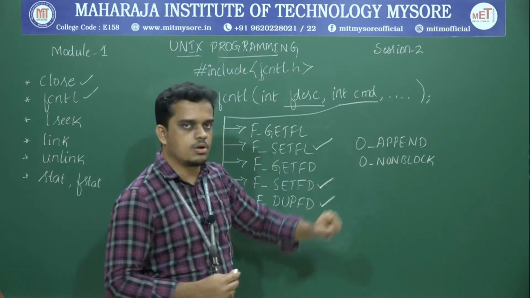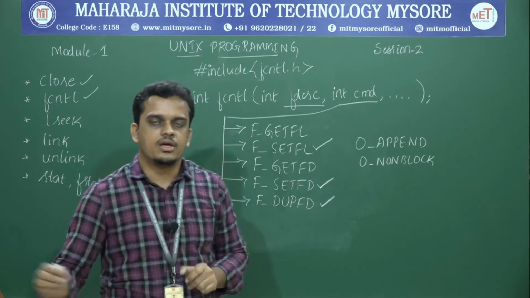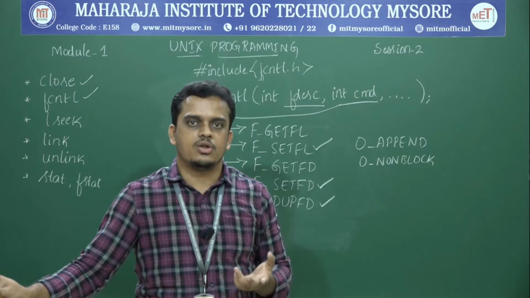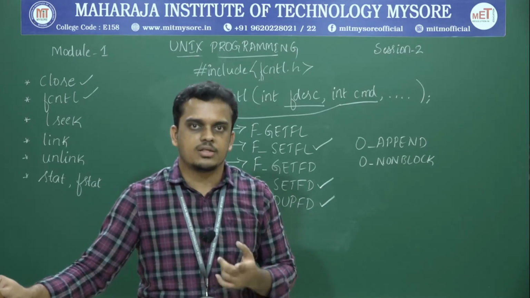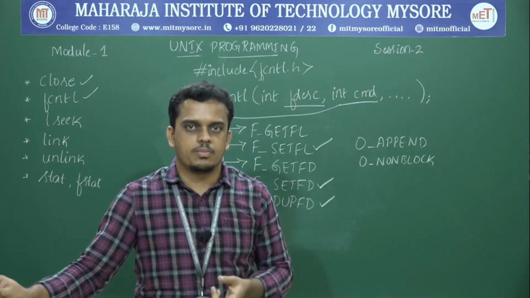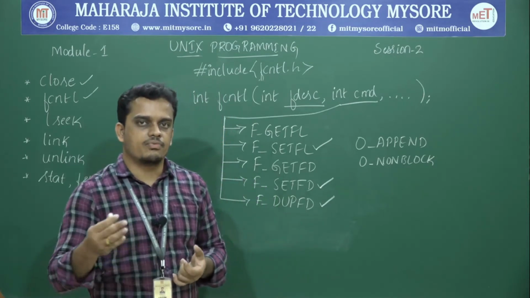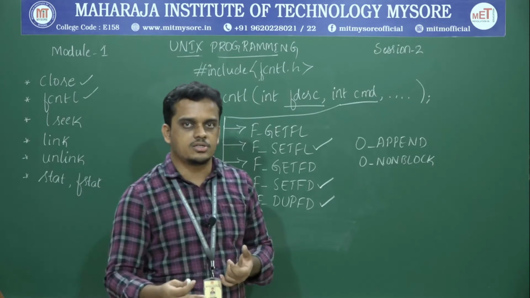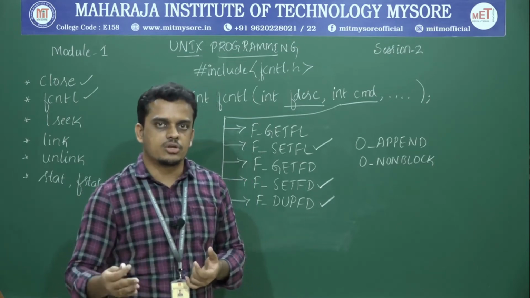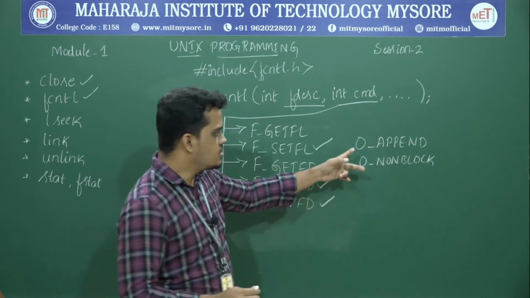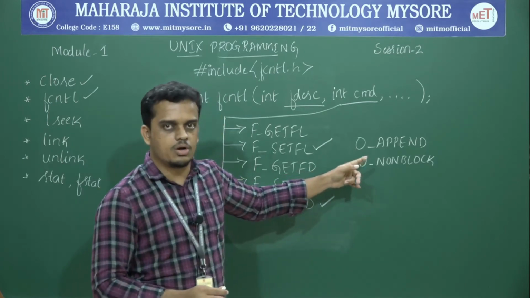And the next one, non-block. This specifies that if I am trying to access a file and it is not possible to open that file, at that instance it should work in non-blocking mode of execution. That is, if the file is not accessible, the control should return to the process and not be in the waiting state. So that is the use of these two modifier flags.